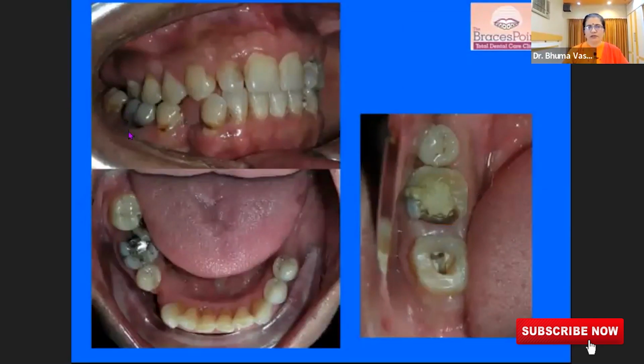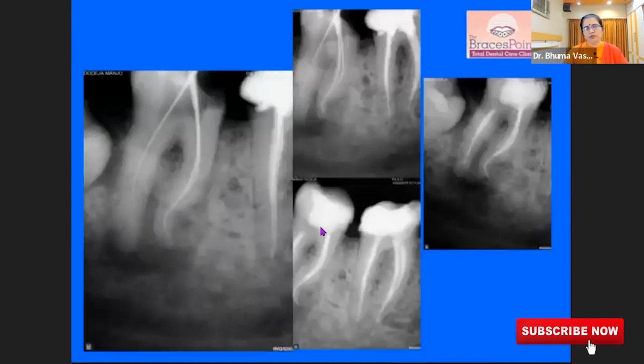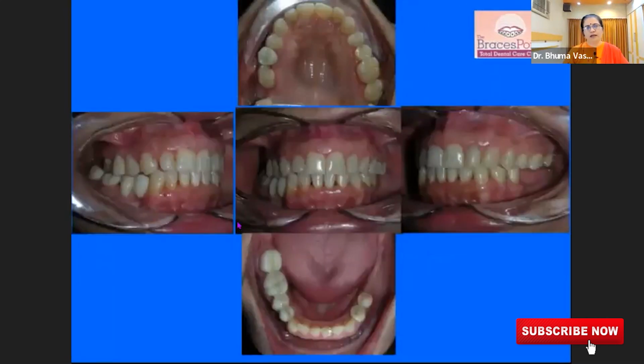We have removed the old silver filling, we have removed the decay, and what do we see? On the X-ray, we see there is a big infection there. As you can see here, the black shadow is touching the central shadow, which is of the pulp, and the infection is progressing inside this tooth. This tooth underwent root canal, and then the patient had nicely healed bone after that. And this is how we put the caps for these teeth.